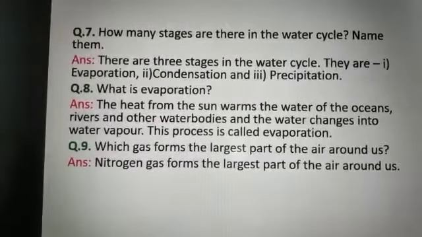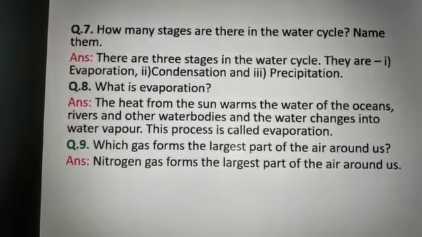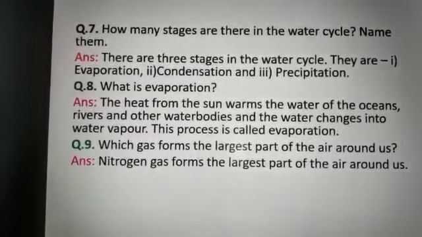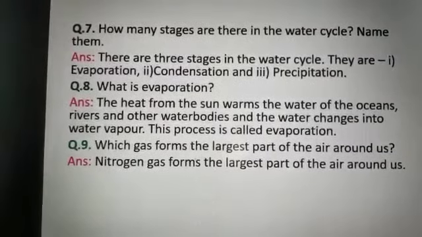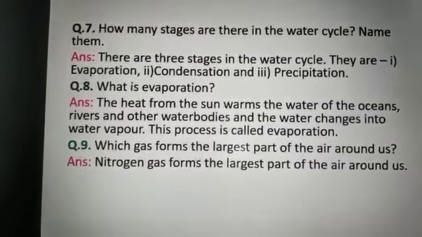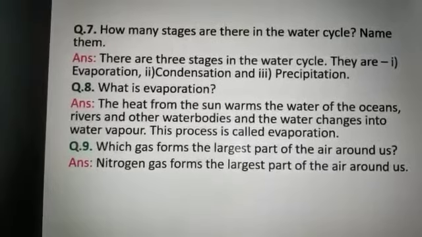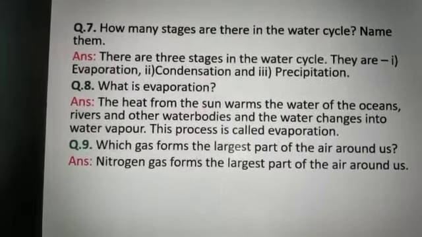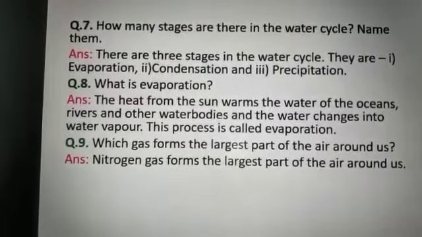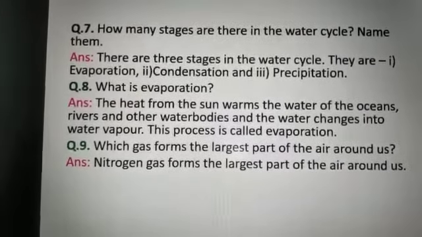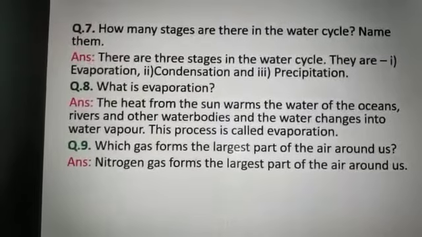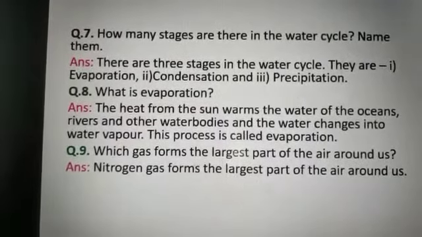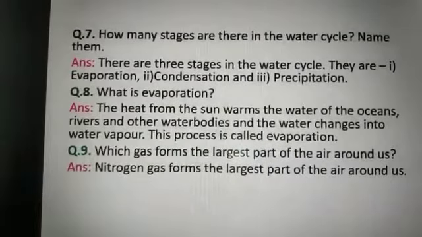Next question, question number 7. How many stages are there in the water cycle? Name them. Answer. There are 3 stages in the water cycle. They are number 1, evaporation, number 2, condensation, and number 3, precipitation.